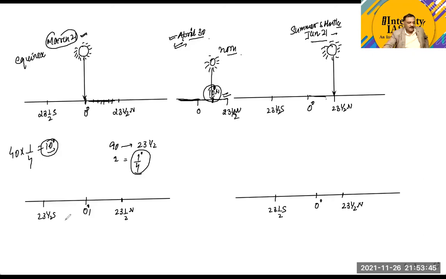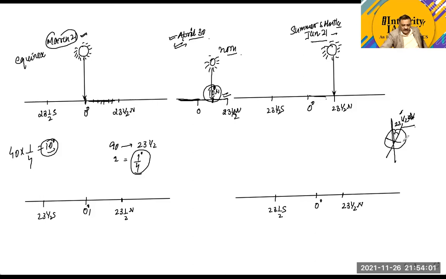Why so? The reason is that our axial tilt is 23.5 degrees.